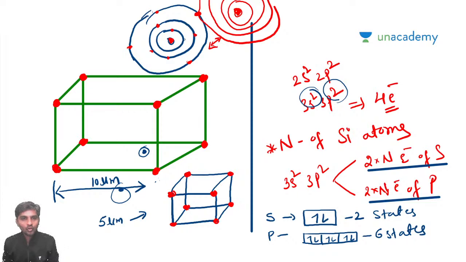Now, when these two atoms are coming together, what's happening? So earlier it was 10 micrometers, and here it is considered as 5 micrometers. Their energy levels will overlap each other. So what do you mean by that?